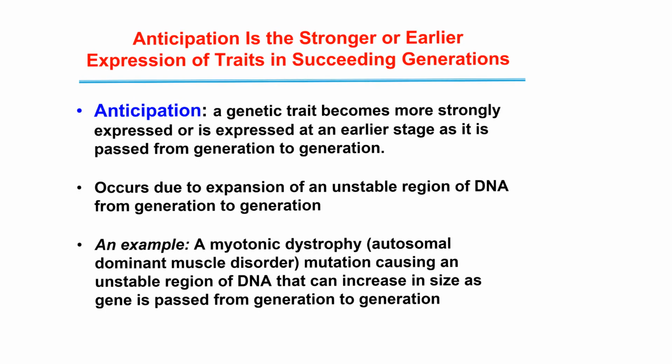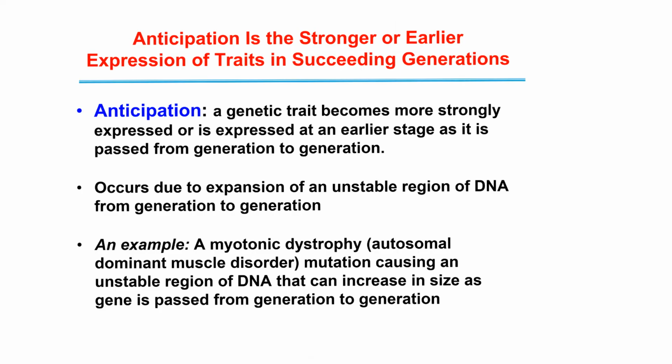The last thing I would like to bring to your attention is anticipation. Anticipation refers to a genetic trait that becomes much more strongly expressed in each following generation. So let's say children have stronger and earlier manifestation. Their children go even further, with much stronger and much earlier manifestation.